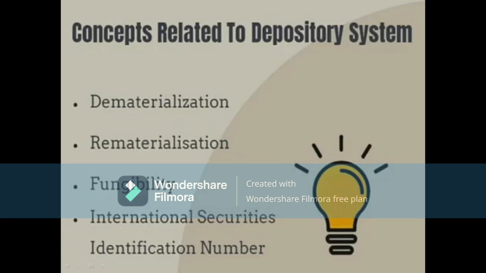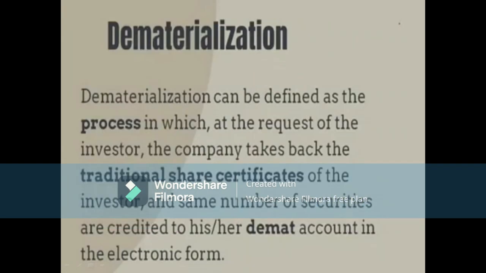If we see these concepts, they are also considered as features. The concepts are dematerialization, rematerialization, fungibility, and international securities identification number. These are the concepts related to the depository system. And if we talk about the features, we can first consider these three aspects: dematerialization, rematerialization, and fungibility.